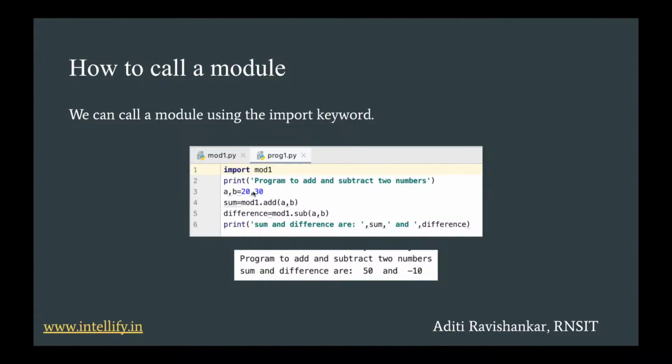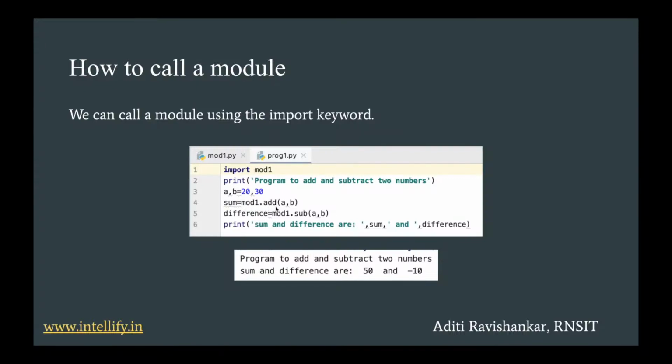So this is a pretty simple program to just add and subtract two numbers. 20 has been assigned to A, 30 has been assigned to B. So sum equals, see, this is how you call the function from this particular module: mod1.add(A, B). The function will be preceded by the module from which it is being imported.